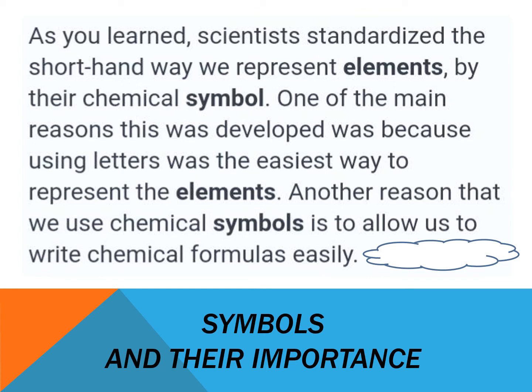One of the main reasons this was developed was because using letters was the easiest way to represent the elements. For example, hydrogen is represented by the letter H. Another reason that we use chemical symbols is to allow us to write chemical formulas easily.